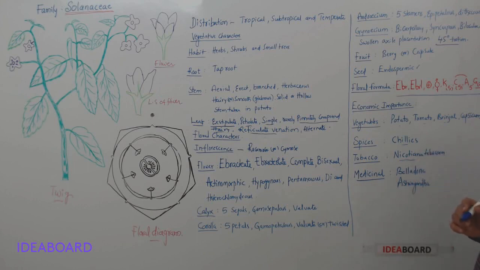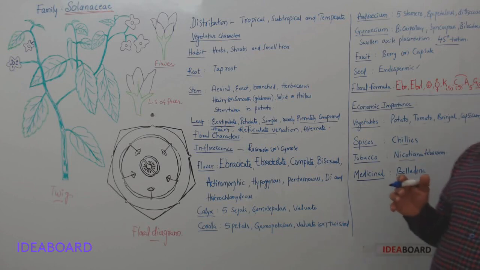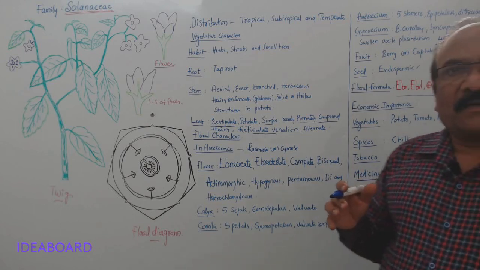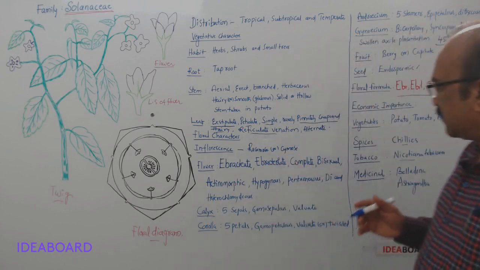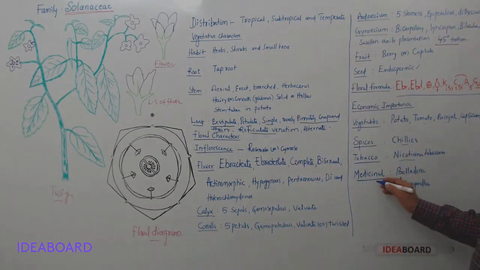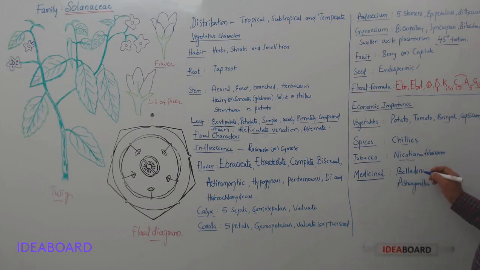So there is Nicotiana tabacum, and it contains nicotine, which is carcinogenic, and that's why in the majority of countries now the cultivation of tobacco has been banned. Okay, that is a different thing. And now, as I told you earlier, the medicinal plants of this family include Atropa belladonna, a belladonna drug yielding plant. That's why it is commonly called the belladonna plant. And Withania somnifera, that is the scientific name of ashwagandha.